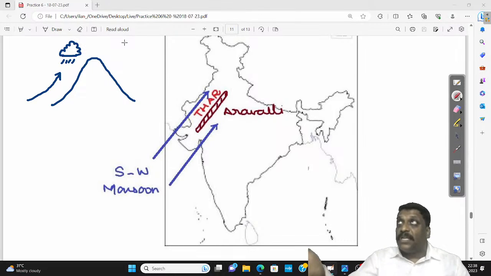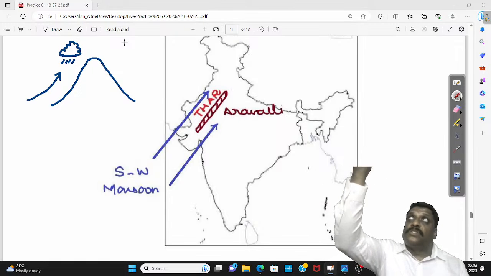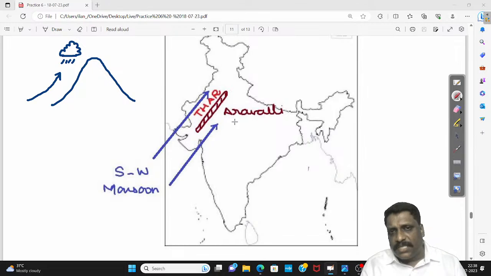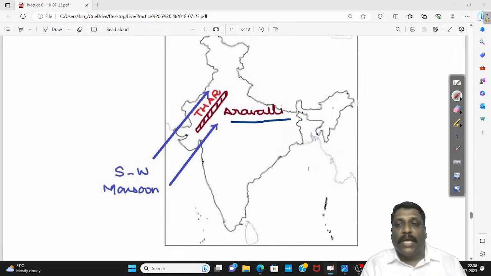Squall line, if you ask me, because the rate of rise is very high. More is the rise, more is the condensation, more is the precipitation. But here, since Aravali is placed parallel to the movement of southwest monsoon, Aravali fails to act as an orographic barrier. There is a failure in the condensation process.